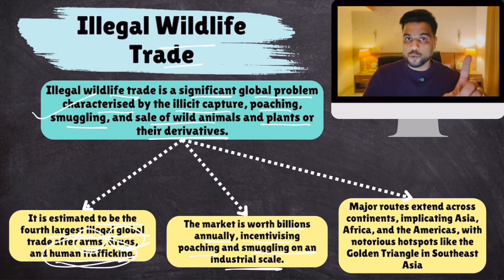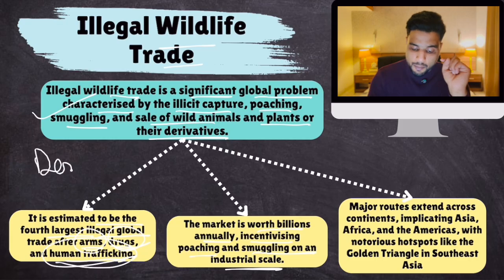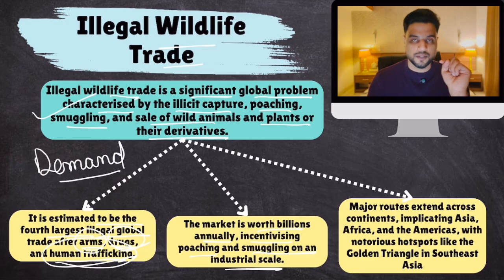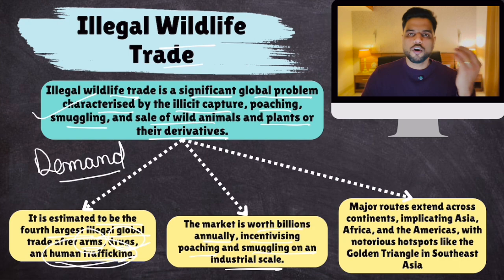Because the market is that huge, there is high demand for these illegal wild products. Rich people are fond of collecting them, like leopard skins and tiger skins, in their houses and estates. There is huge demand, and people are ready to pay good money, as much as billions of dollars. There are criminal enterprises who are ready to serve that demand, and that is why it is a huge industry.